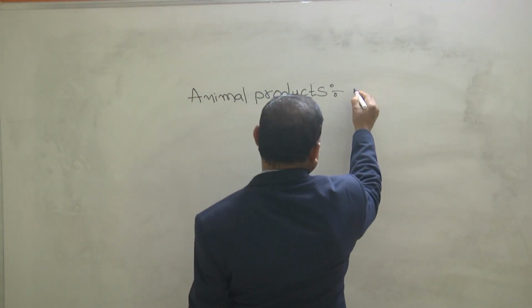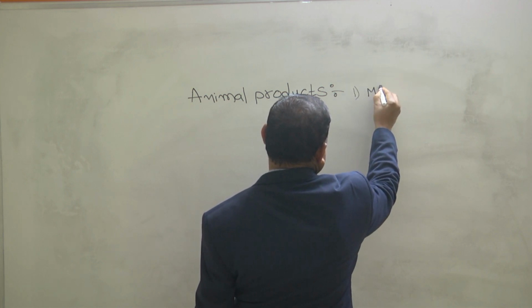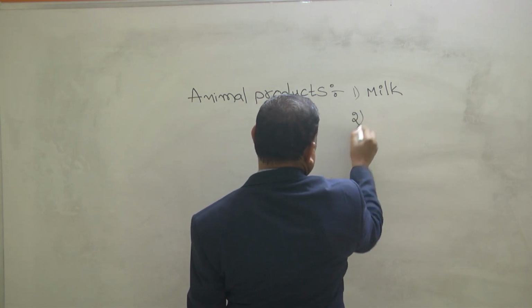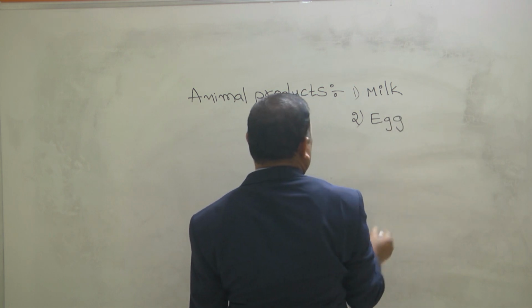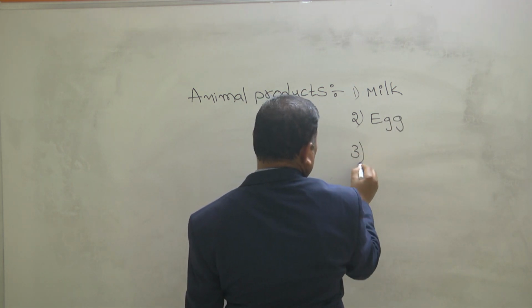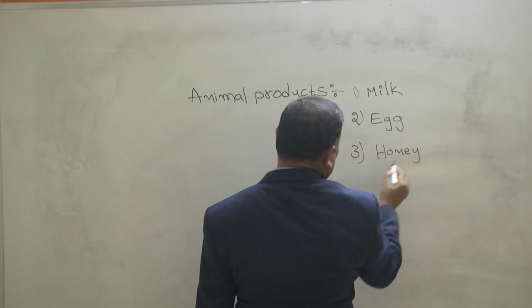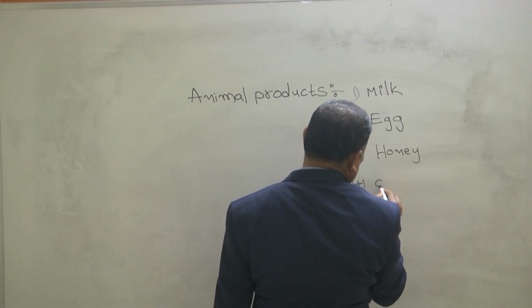Animal products, especially milk. Milk we are obtaining from the animal. Egg, we are obtaining from the animal. Honey we are obtained from the animal. Okay.